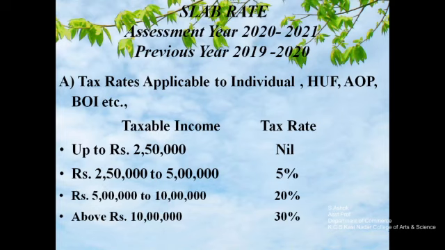So taxable income: suppose an individual's gross total income or taxable income is up to rupees 2,50,000, he need not pay tax to the government. If she earned income between 2,50,000 and 5,00,000, then he has to pay 5% tax. If taxable income is 5,00,000 to 10,00,000, 20% tax is to be paid. The last one: if taxable income is more than rupees 10,00,000, a 30% tax rate is applicable.